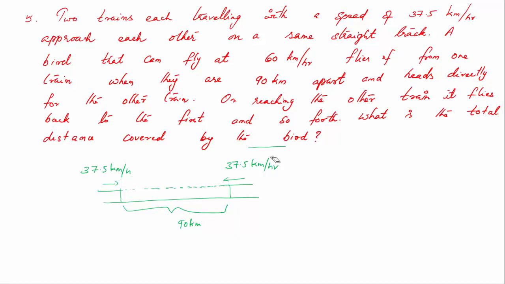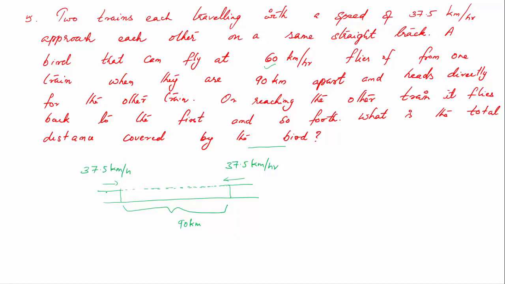This problem looks very complicated, but the solution is very simple. Why is this problem simple? The bird is actually maintaining only a constant velocity of 60 km per hour and you have to find only the total distance covered by the bird. So we do not need to calculate how many times the bird goes back and forth. So let us see how we can do that.